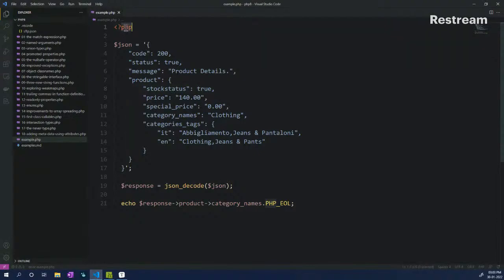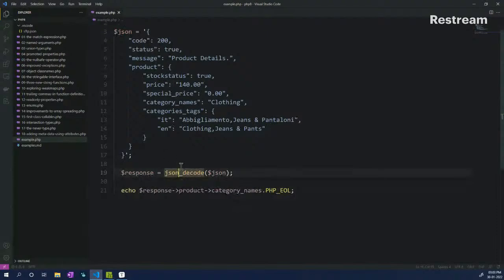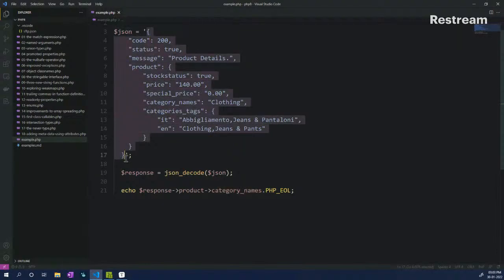So here we have a very simple JSON variable wherein we have a JSON string assigned to it. We do a JSON decode to convert it into an object. And now I try to print response, product, category names. So this is the response variable, which is converted into an object.